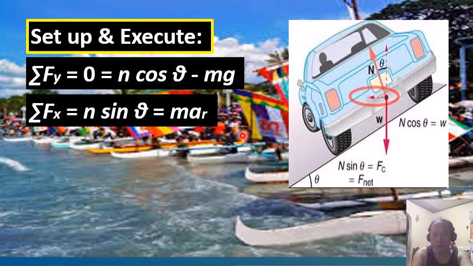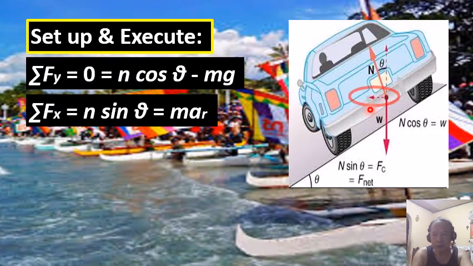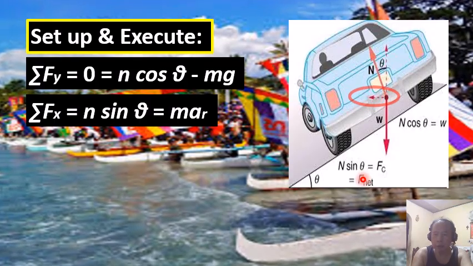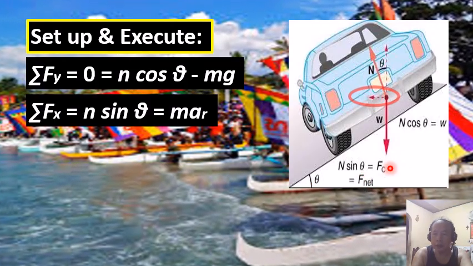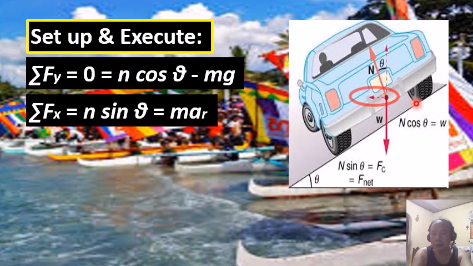This x component of the normal force comes about because the curved road is banked.